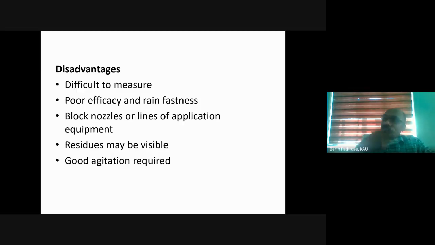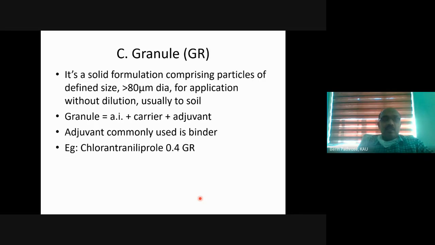We have to frequently mix it so that the dispersed molecules don't settle down. So the disadvantages are: it is difficult to measure, it has poor efficacy and rain fastness, it can block the nozzles because we are using solid particles, residues may be visible on the sprayed plant material, and we need good mixing frequently to keep the pesticide dispersed in water.